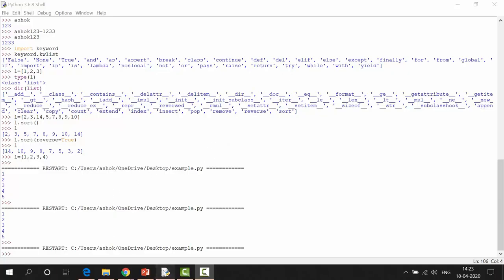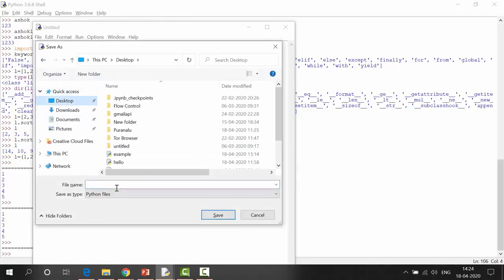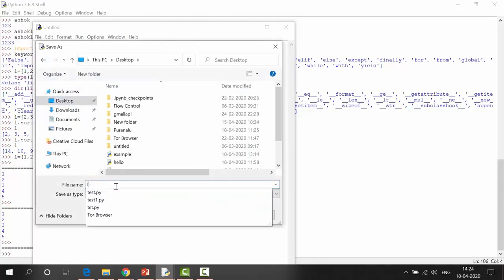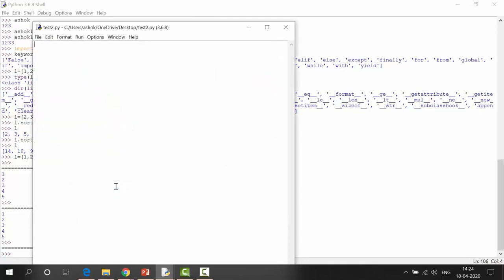Indentation means, I'll show you. Suppose I want to perform a for loop operation. I'm saving it as test2.py.